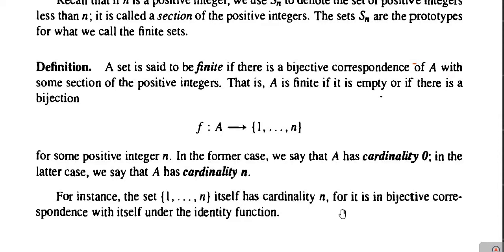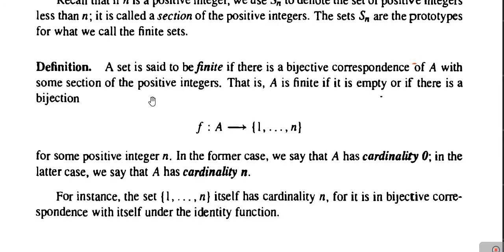For it is in bijective correspondence with itself under the identity function. That means if we consider the identity function from this set containing elements 1, 2 up to n to itself, then obviously that identity mapping will be a bijective correspondence. And therefore, by our definition of the cardinality of a set A, the cardinality of this set is n.